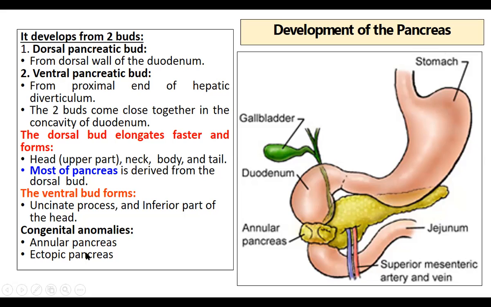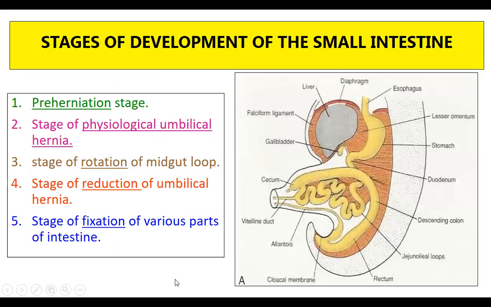The second is the ectopic pancreas. Instead of the pancreas developing here, some part of the pancreas might develop in some other region. That is called the ectopic pancreas. Now coming to the development of the small intestine. The small intestine plays a very important role in the development of the abdomen itself, as well as the abdominal wall, as well as the intestines themselves.